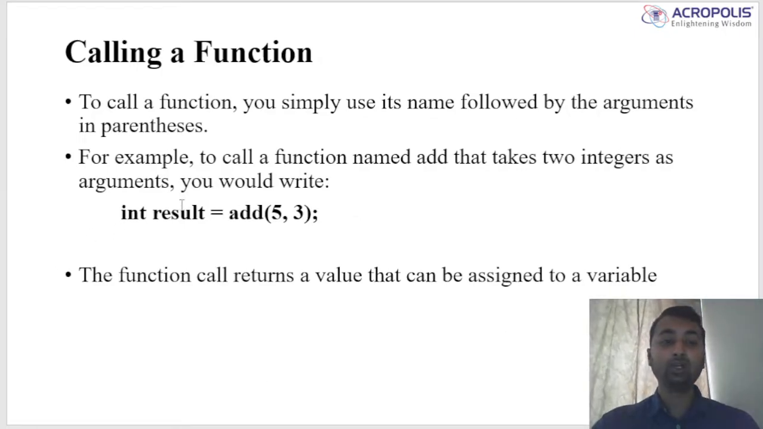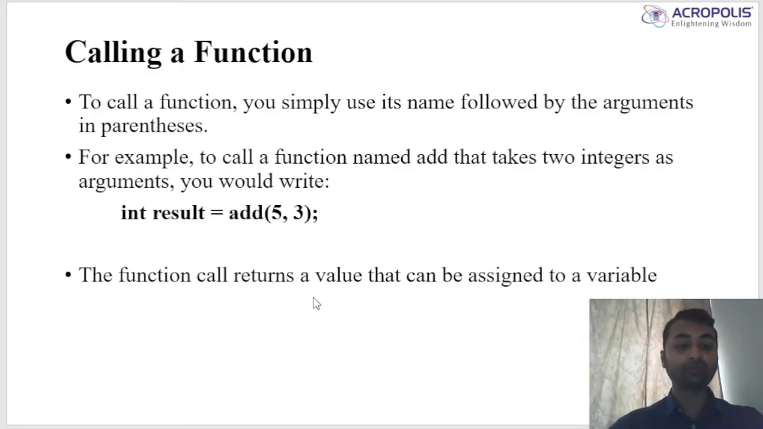For example, int result equal to add(5, 3). Here we are calling the add function, and when it completes, its result will be stored in result, and we print the result after that. The function call returns a value that can be assigned to a variable, that is, result.